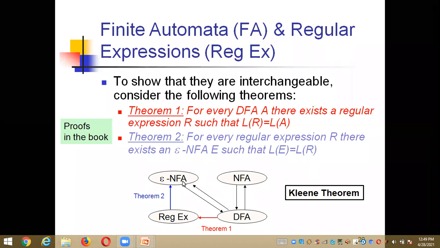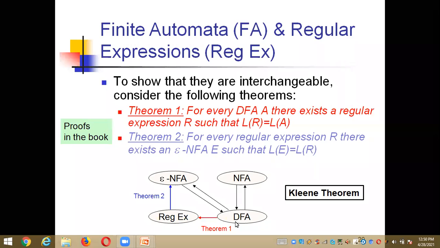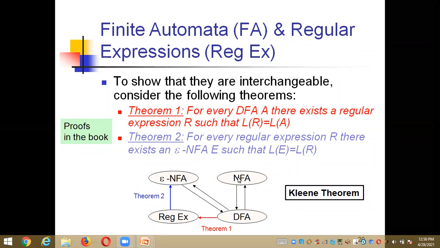If it is an epsilon NFA, you can convert it into an NFA, then you can convert it into a DFA. That's it. But by taking a DFA, we can't convert it into an epsilon NFA, or into an NFA. There is no interchangeability between these. That means these two with a DFA, right? Epsilon NFA, NFA, and DFA.